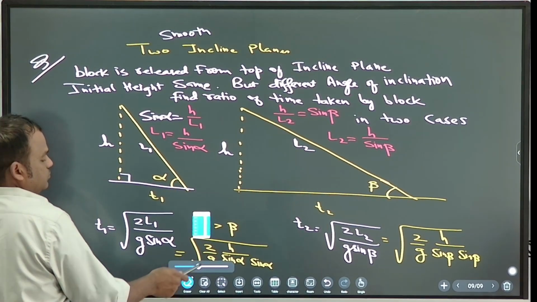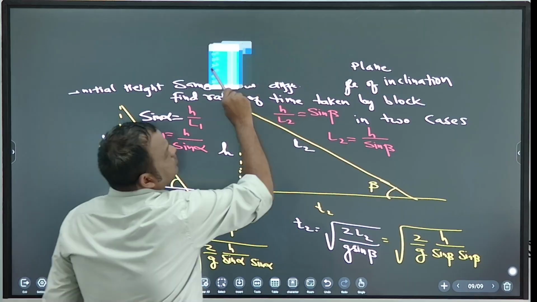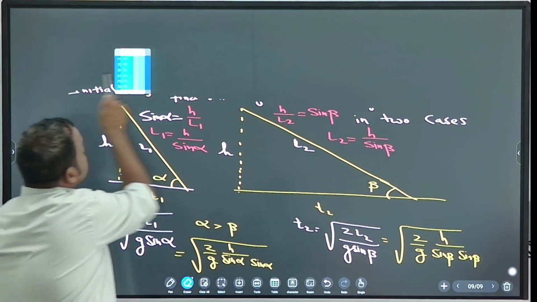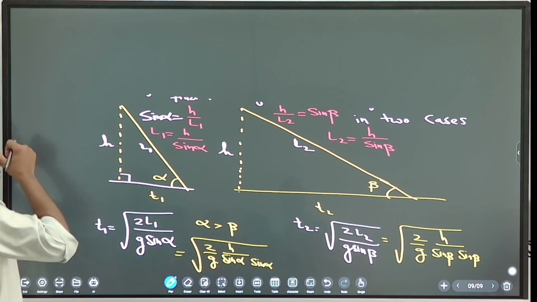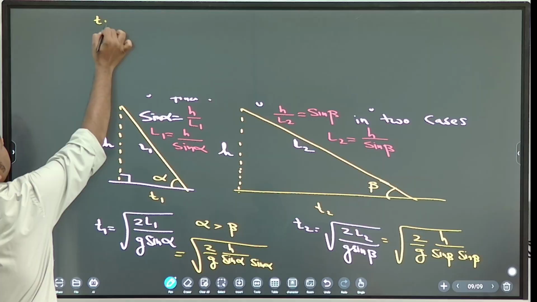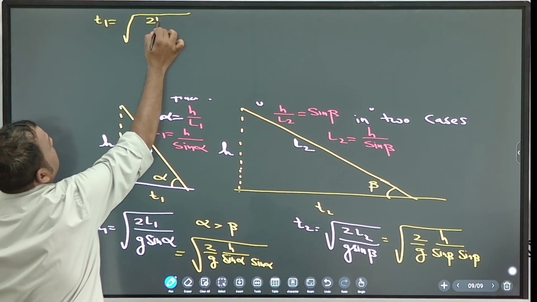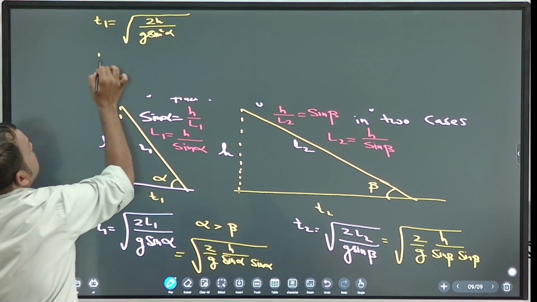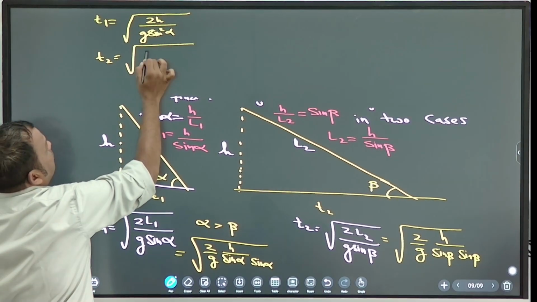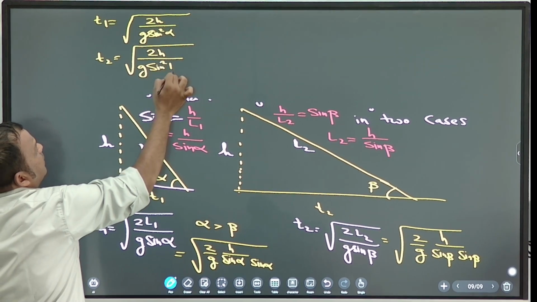So T1 is equal to square root of 2h by g sin square alpha, and T2 is equal to square root of 2h by g sin square beta.